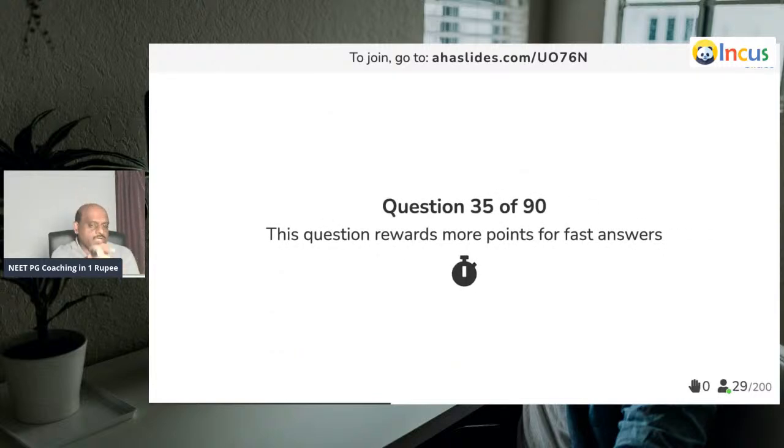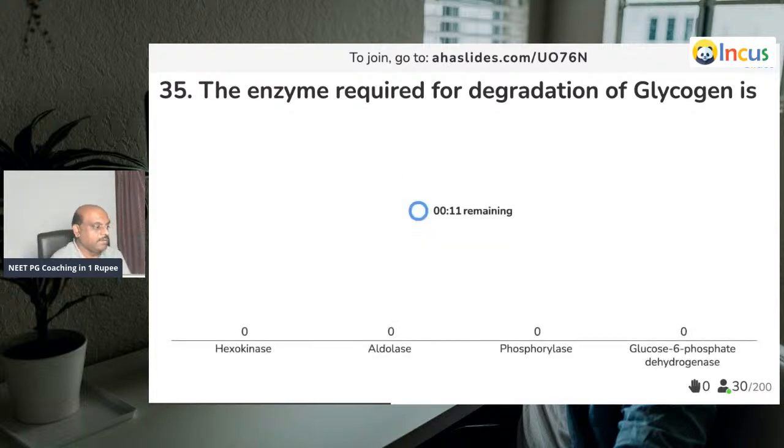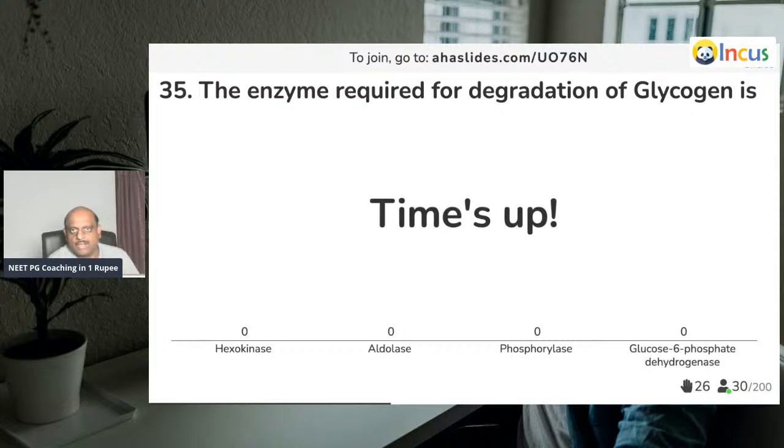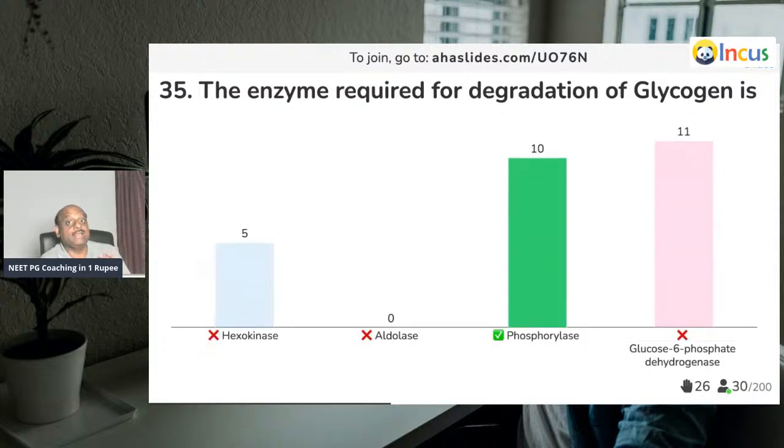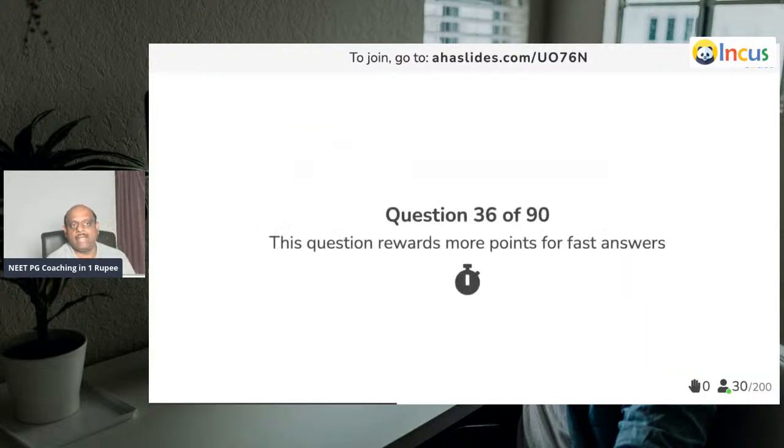Now, doctor, question number 35. The enzyme which is required for the degradation of the glycogen, and why only the liver glycogen contributes to the blood glucose, but not muscle. Muscle glycogen will not contribute to blood glucose, because it is phosphorylase that is required to degrade the glycogen, which is what you need to remember.